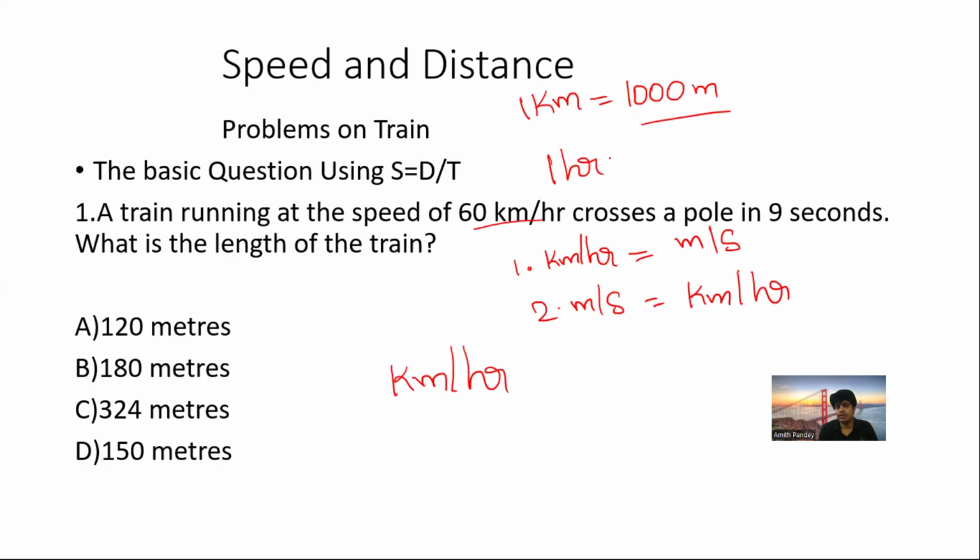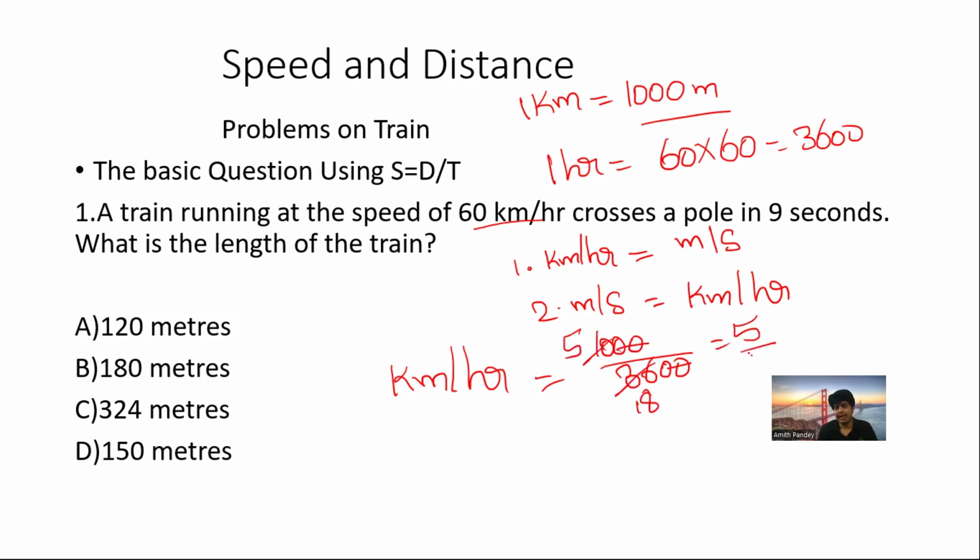Whereas 1 hour equals how many seconds? So 60 minutes into 60 seconds, that is 3600. So let's substitute here: 1,000 by 3600. Zeros cancel. Now 2 fives are 10, 2 eighteens are 36, that's 5 by 18. It means from kilometer per hour to meter per second, you need to multiply the term with 5 by 18. Hope you're getting the point.